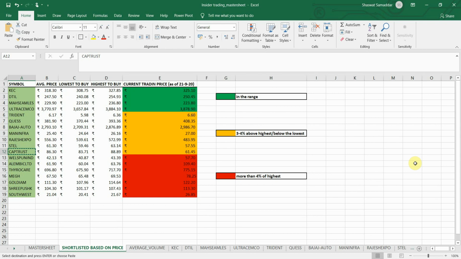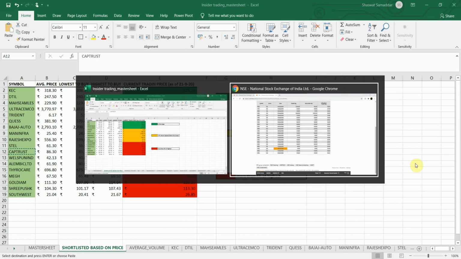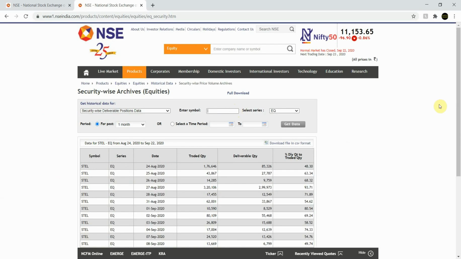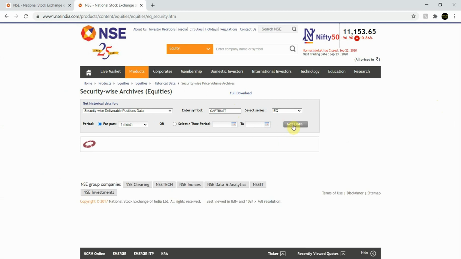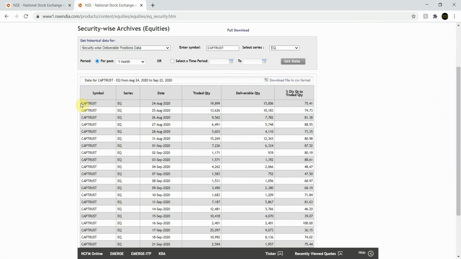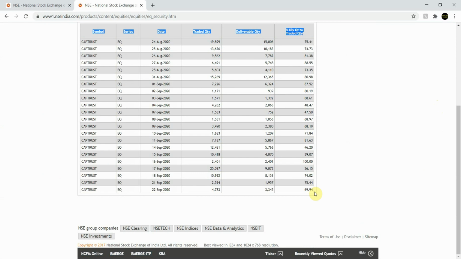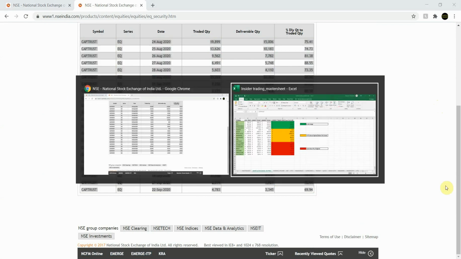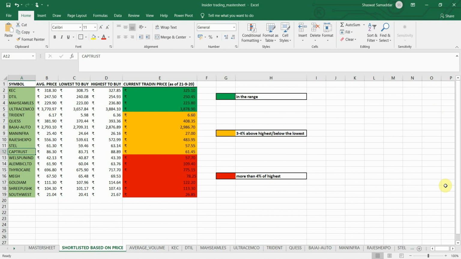Okay, so let's not waste much more time and go copy the CapTrust symbol, go to the NSE's website right here. I'll paste it here. I'll click on get data. Yeah, so I'll copy the table now. I'll paste it here.